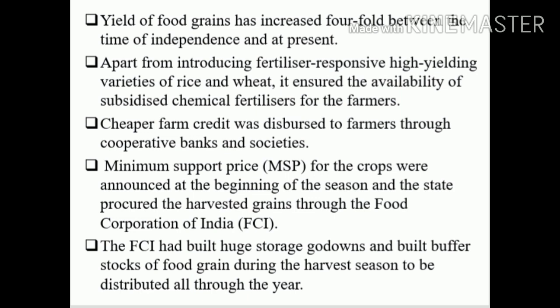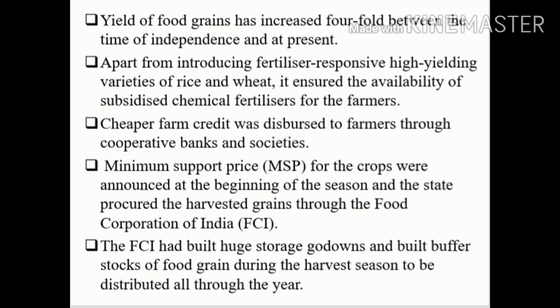So the government introduced subsidized fertilizers. Subsidized means the government is willing to sell at a lesser price to the people, along with cheaper farm credit, that is, the farmers need money. That money is disbursed to farmers through cooperative banks and societies.